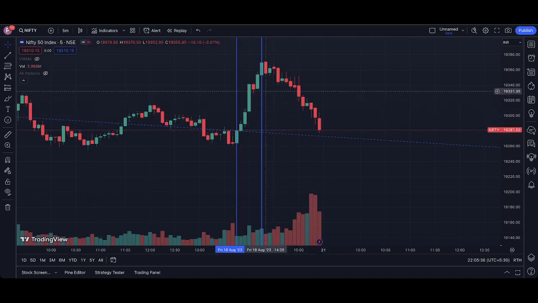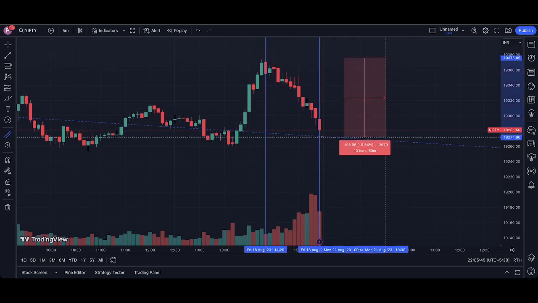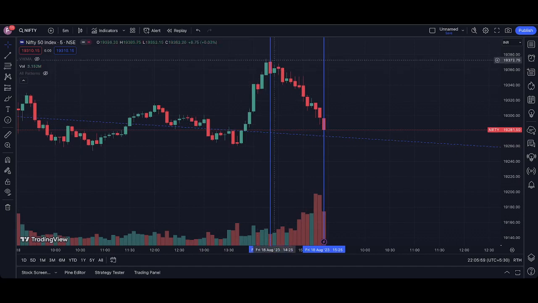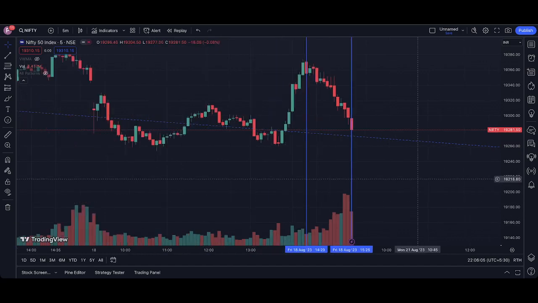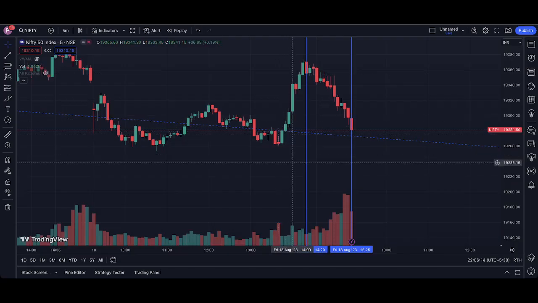Now see, from here the selling started. Selling was also equivalent to maybe 100 points. Let me check, around 96. So the up move was 110 points and the down move was around 100 points. Now see the volumes in selling. What does it mean? Taking the market up does not require that much volume. To create FOMO, it does not require that much money for FIIs, DIIs or huge hedge funds to take the market up. They just pumped one stock, Reliance, and Nifty 50 alone moved 110 points with just one stock.